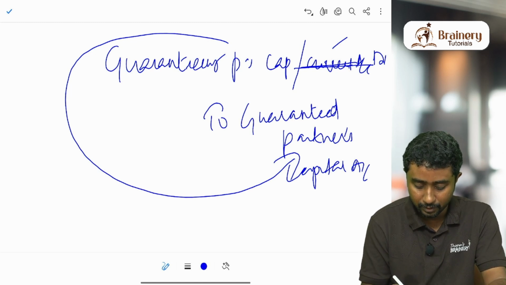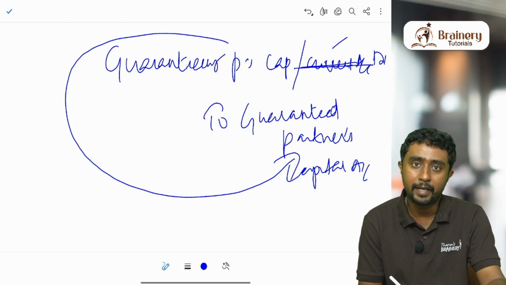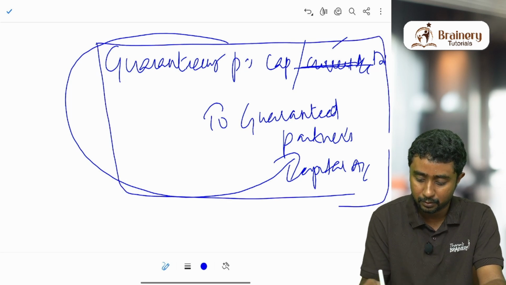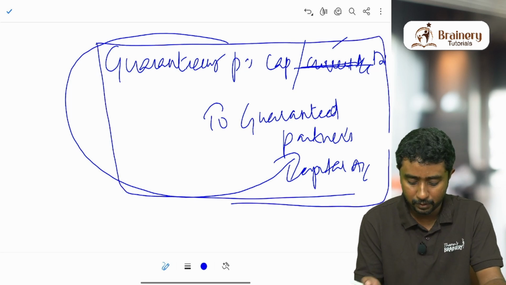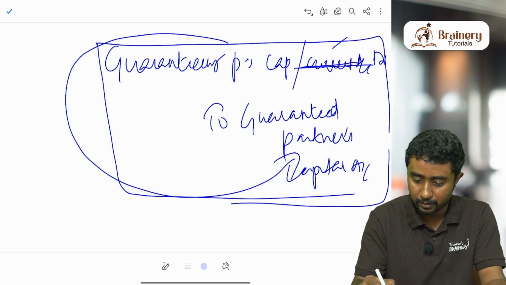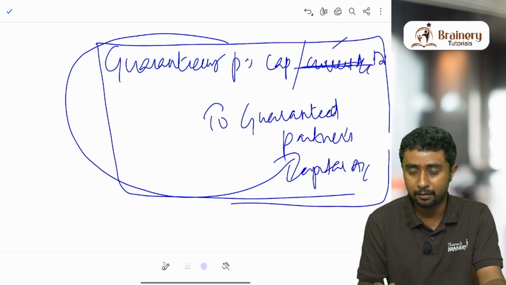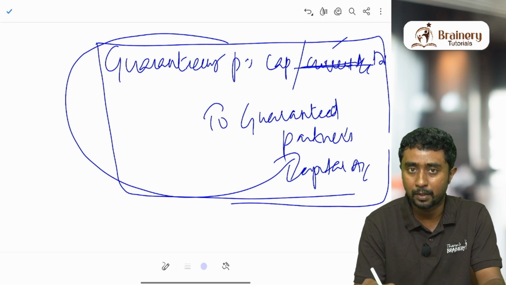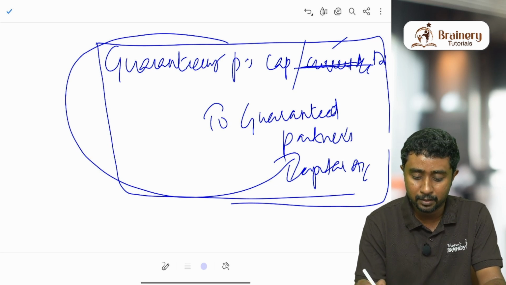So without further delay, let us jump into the main solution of this question. This is just the outline of what we are going to do here. So what is the entry that you are going to pass? So here also in this question, without any doubt, you can say the entry anyways. Now who has given the guarantee? Suppose if we are supposed to pass this entry, how will the entry be passed?